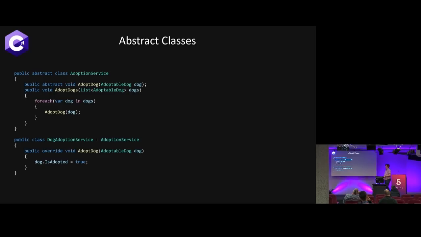So that's like having an interface where we have a default implementation. The biggest difference, if you haven't used abstract classes, is that you can also use things like protected and stuff like that. If it's abstract, it doesn't have to default to public. And you can also only inherit one thing.